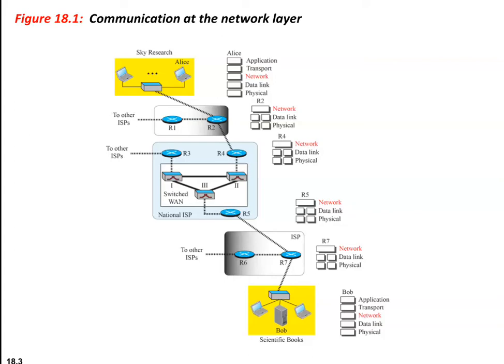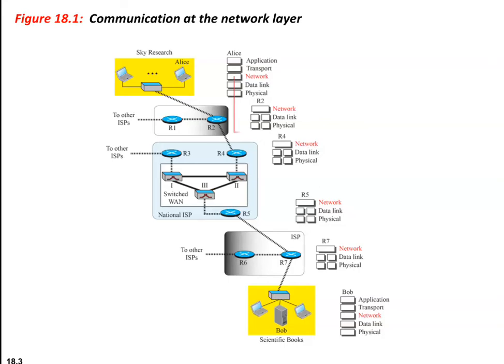At the destination host, the datagram is decapsulated, the packet is extracted, and that is delivered to the corresponding transport layer. So the source and the destination host are involved in all the 5 layers, but the router uses only 3 layers, that is physical, data link and the network. You can see here at the source there are 5 layers, at the destination, at Bob, there are 5 layers, and in between there are routers which have 3 layers: physical, data link and the network layer.